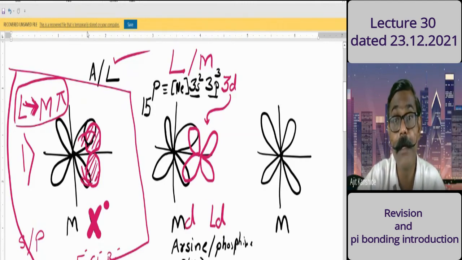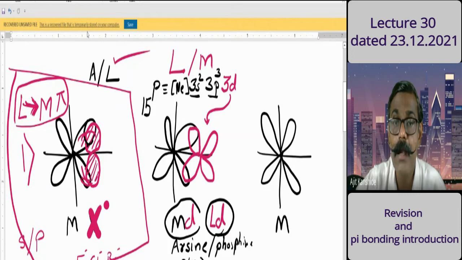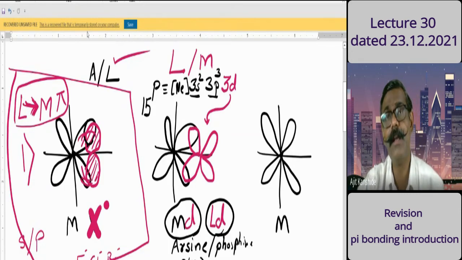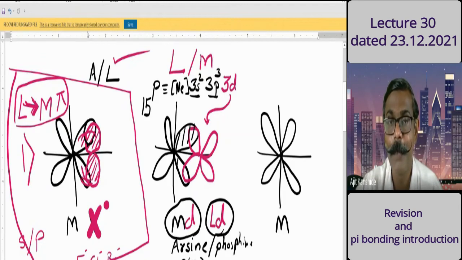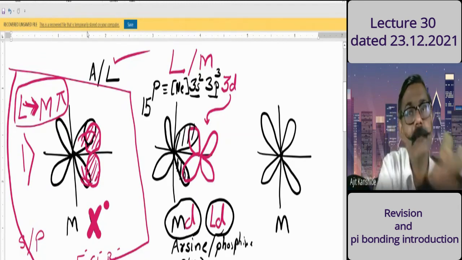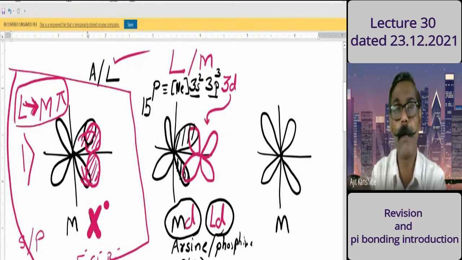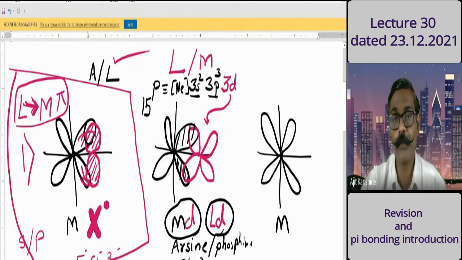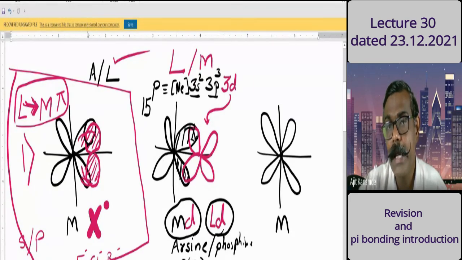Empty. Empty orbitals. So what is happening? Empty ligand d orbitals will interact with metal d orbitals, and here the metal relatively will have the electrons. So electron density will be here from the metal. Wherever there is more electron density, wherever there is richness, from that the electrons will transfer to wherever they are not. So electrons will move from this metal orbital to the ligand orbital, metal orbital to ligand orbital.